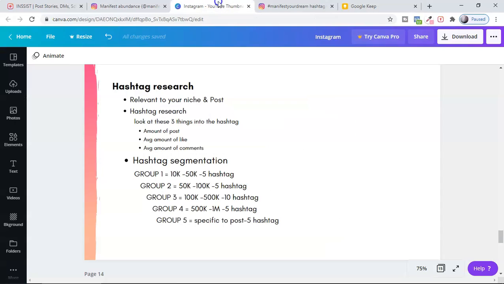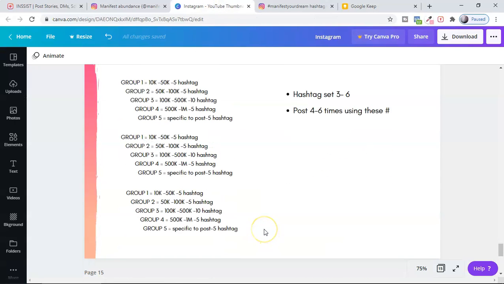And then I'm going to create, guys, 3 sets of these hashtags, 3 to 6 sets, and I'm going to post 4 to 6 times using these hashtags. For example, if I'm posting 6 times in a day, then I'm going to use 2 posts with this hashtag set, 2 posts with this hashtag set, something like that. Or else it is better to create 6 hashtag sets with 6 posts in a day.